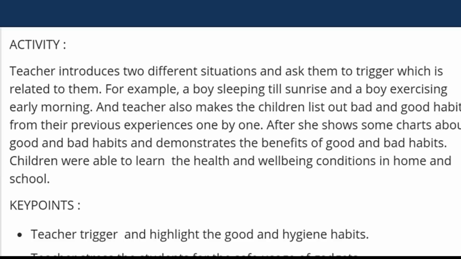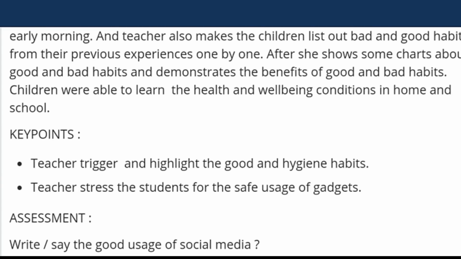After that, she shows some charts about good and bad habits and demonstrates the benefits of good habits and also the losses of bad habits. And the teacher explains here the benefits of waking up early in the morning and the safe usage of mobile phones and gadgets.